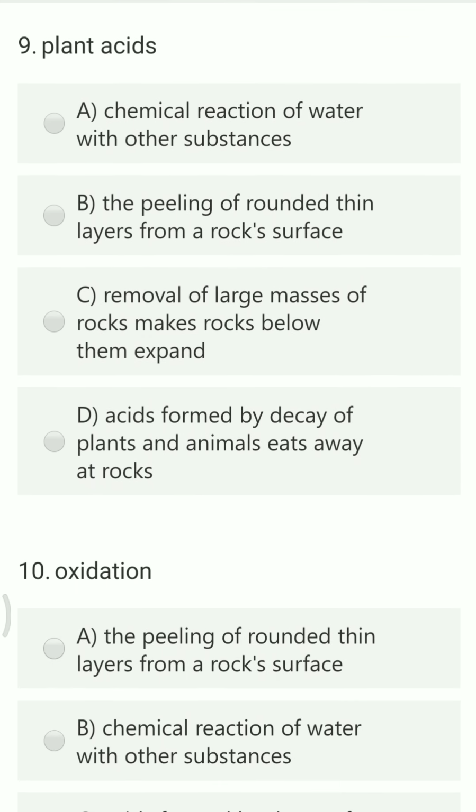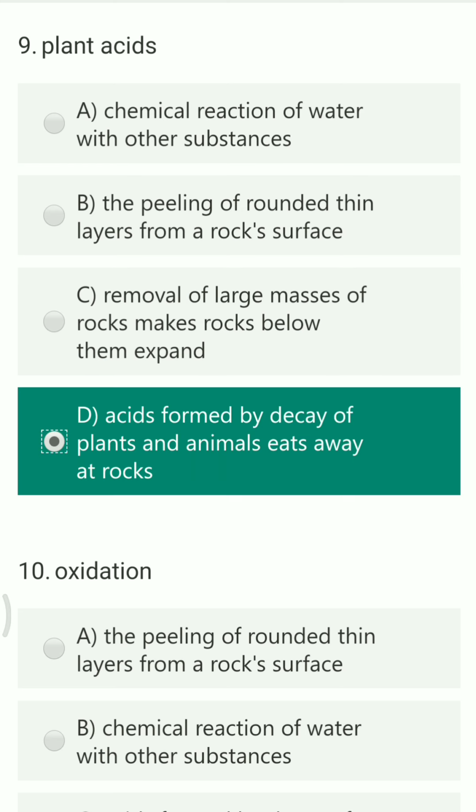Next question, plant acids. The options are chemical reaction of water with other substances, the peeling of rounded thin layer from the rock surface, removal of large masses of rocks makes the rock below them expand, and an acid formed by decay of plants and animals eats away at rocks. Plant acid is formed whenever dead animals as well as dry or dead plant leaves decompose. So option D is the right answer.